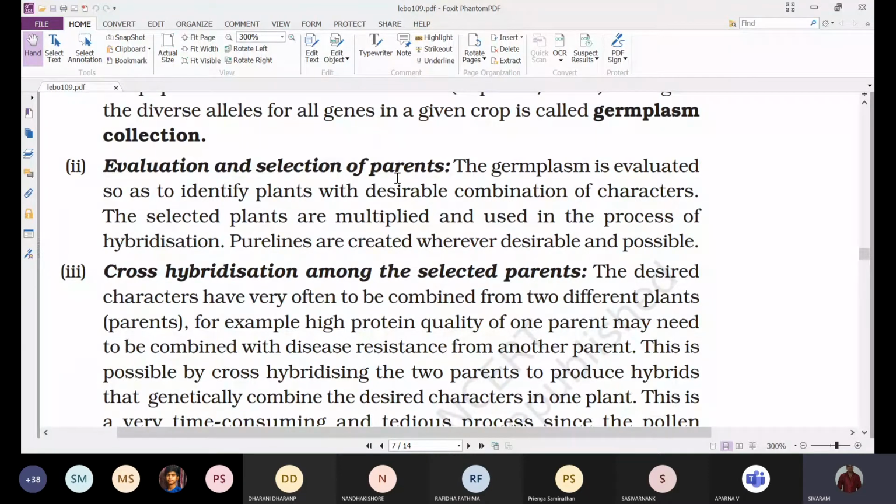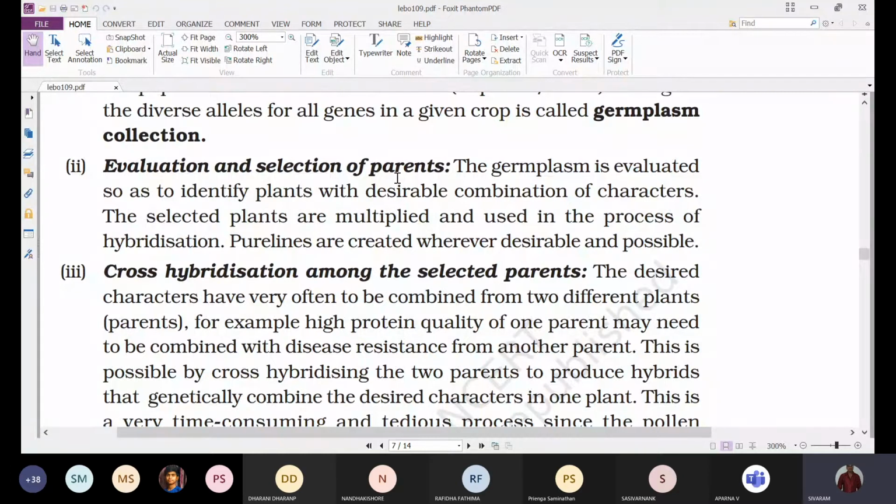That means we have to select the parents because we have to undergo crossing. We are selecting two different varieties with two different desirable characters, and we have to bring those two desirable characters into one variety. For suppose, high yielding and disease resistance. One plant variety is showing high yielding but less disease resistance, and another plant has low yield but more disease resistance. So we want to bring high yielding and high disease resistance into one plant variety.